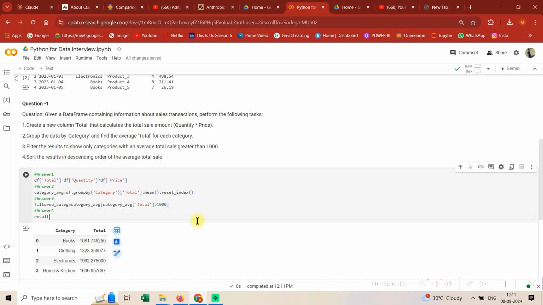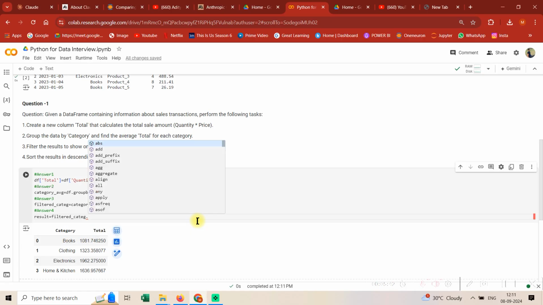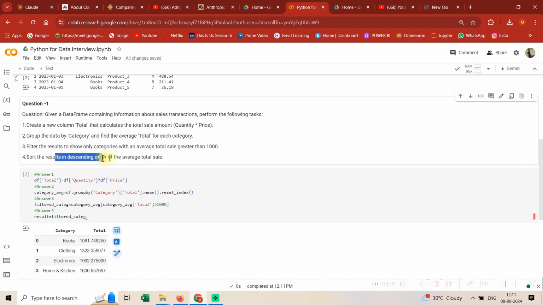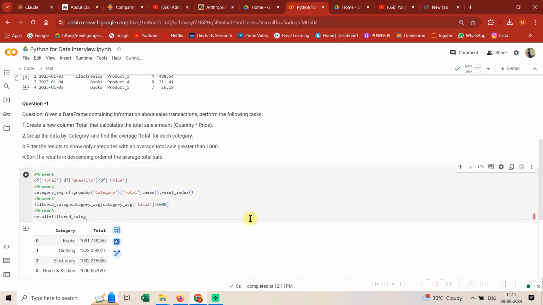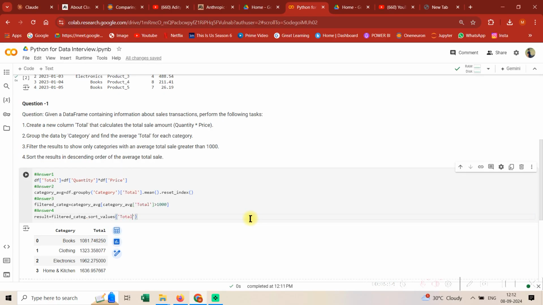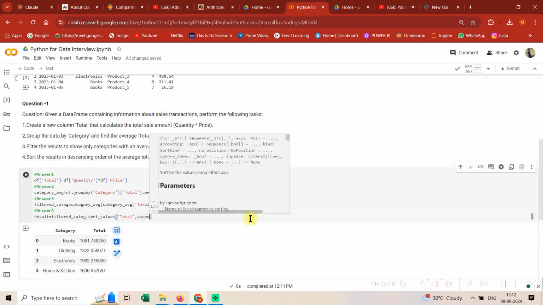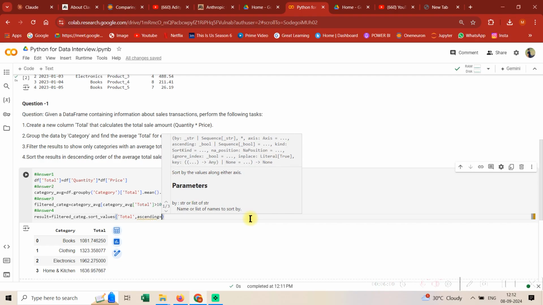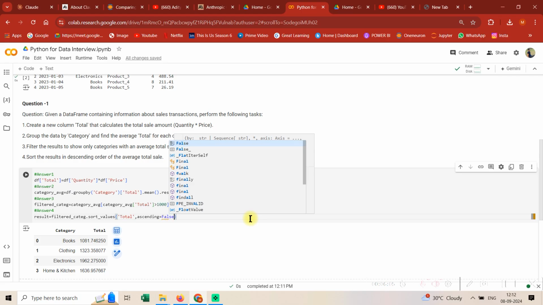The way we'll be doing it is result, so filtered category. So what it is saying is we need the results in descending order of average total. Okay, so obviously we'll use the sort_values function, and then we need the column name and we need it in descending order. Okay, so what we'll do is we'll write ascending is equal to false, right? Because we need it in descending, false.